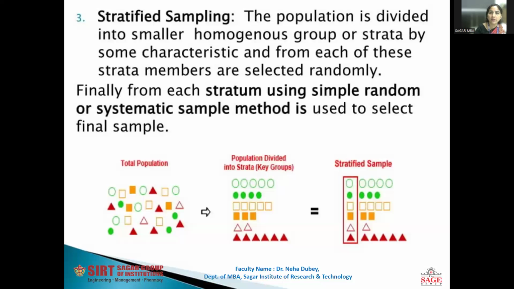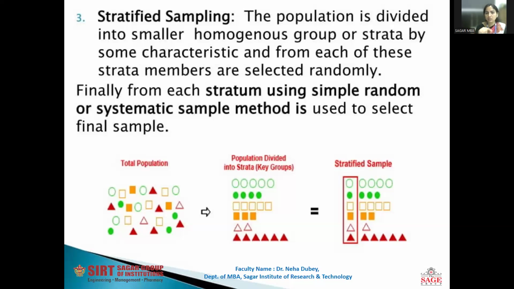Now the stratified sampling. In this, the population is divided into smaller homogeneous groups or strata by some characteristics, and from each of these strata, members are selected randomly. Finally, from each stratum, the simple random or systematic sample method is used to select the final sample. You can see in the diagram the total population is mixed up with circles, squares, filled circles, and triangles. The population is divided into strata, with the same kind of features making single groups.